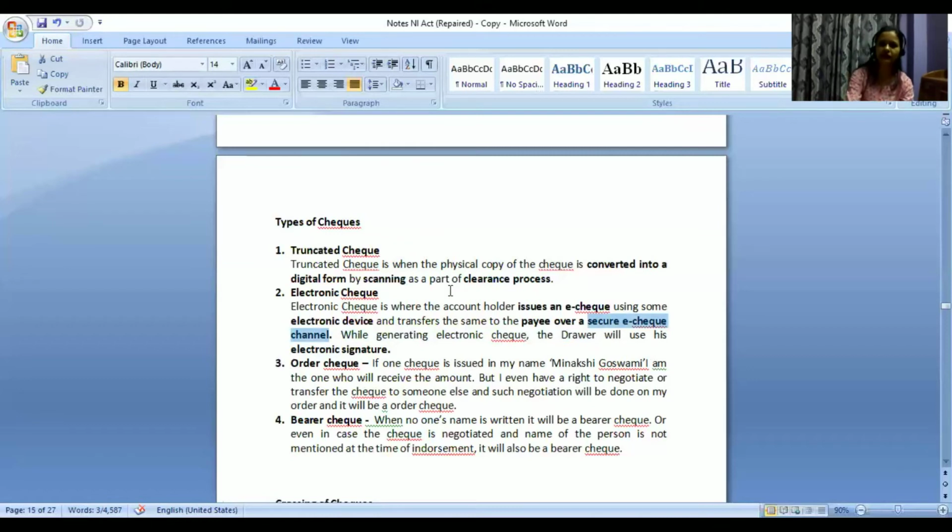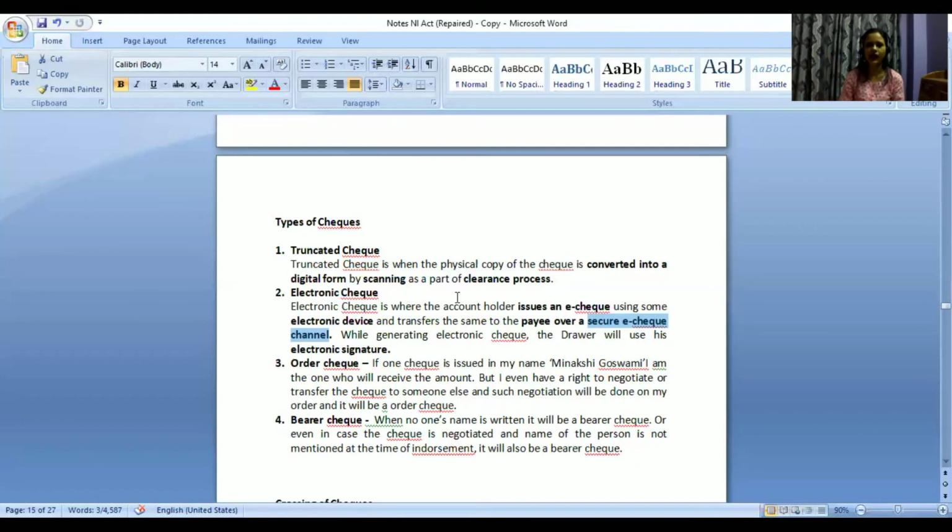So the main difference between these two is, an electronic check is when between the two persons everything is done electronically, right? The person will fill it up in an electronic device. The person will put his e-signature only. Everything will be done electronically between both of them. And a truncated check is during the clearance process. It may be the same bank also, if they have two different branches.